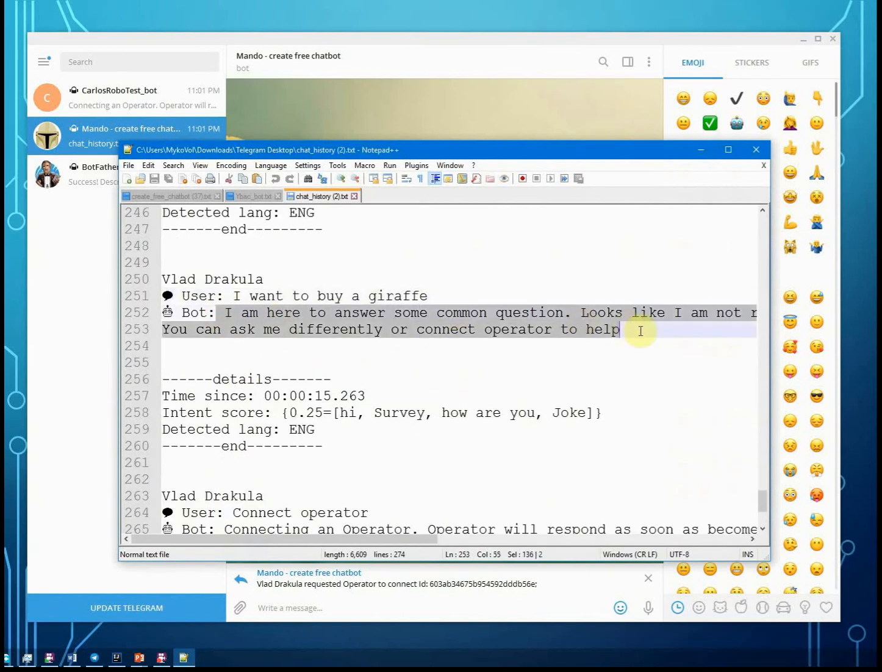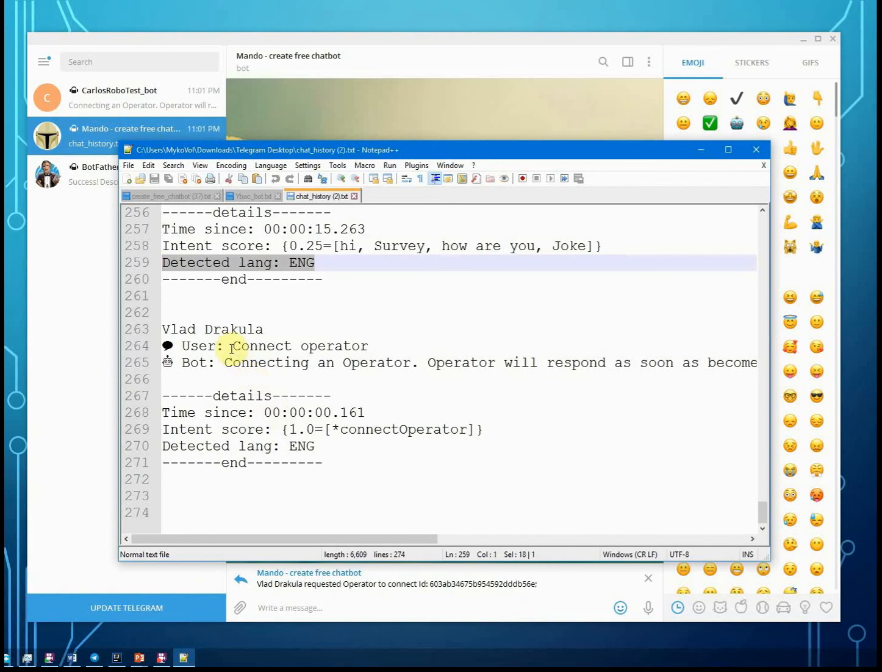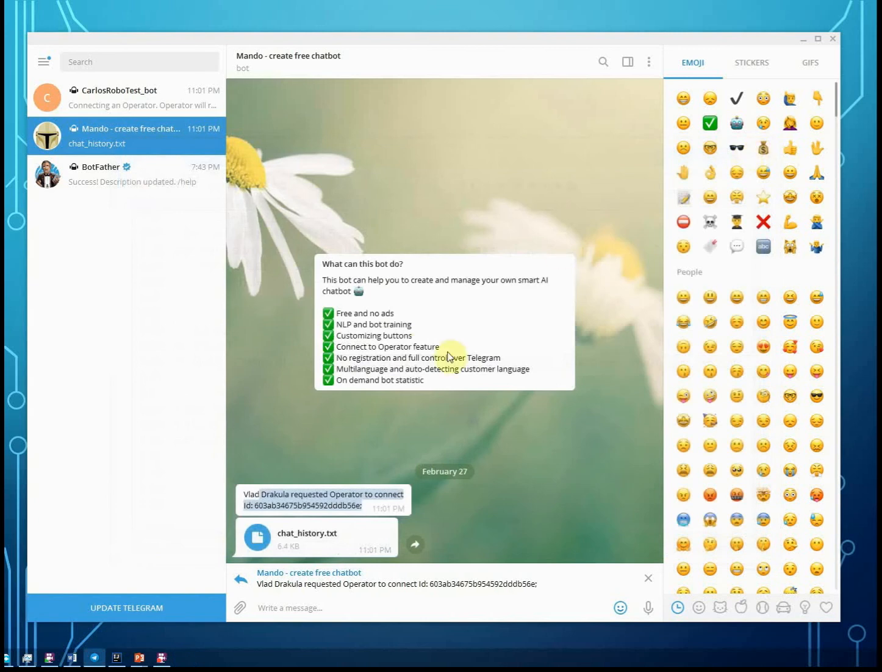So you see there is "I want to buy a giraffe," and then the bot responded that there is no such message. Do you want to connect operator? You can see that the bot tried to see what the intent is, and it was equal score, like hi, survey, how are you, and joke. So basically there is no right response. So that's why the bot hit the default intent. And also this was detected as English, so I hit connect operator and the bot responded that it's connecting an operator.